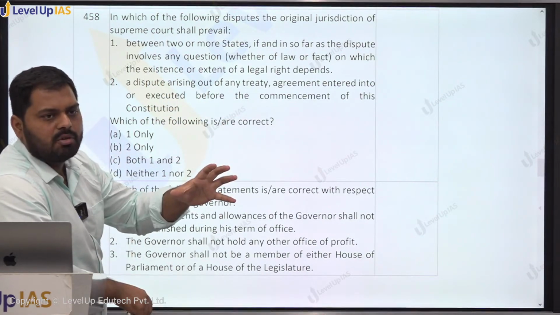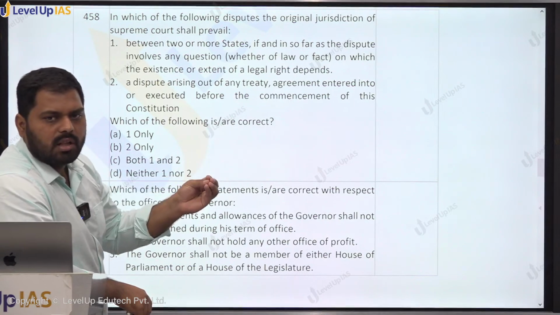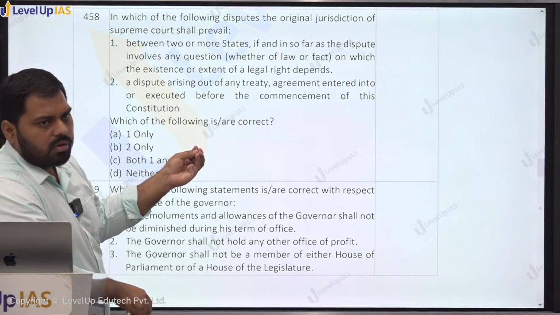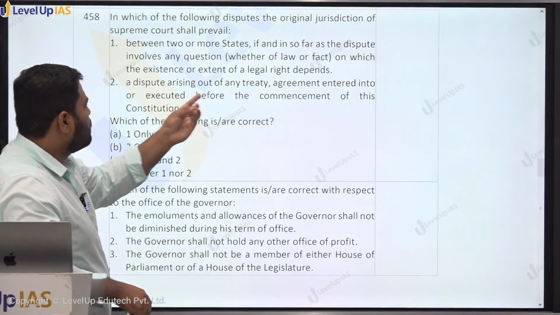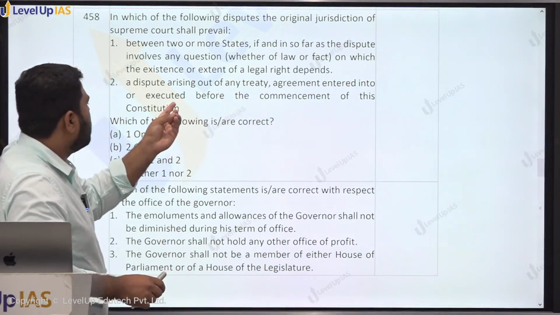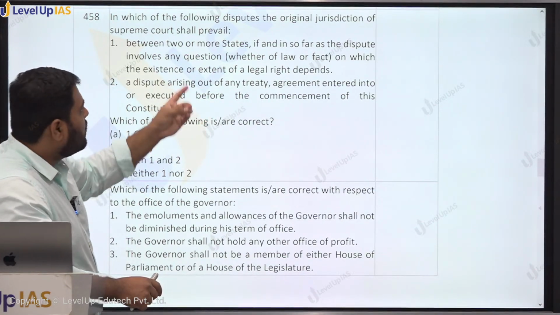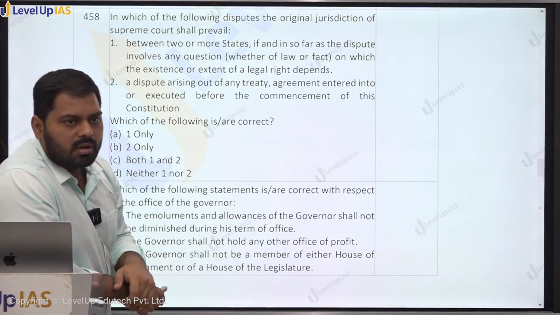Ordinary commercial disputes between the states: उसने यहां से सोना खरीदा, उसने यहां से कोयला खरीदा. Those are commercial disputes. These are not the part of original jurisdiction of the Supreme Court. A dispute arising out of any treaty entered into or executed before the commencement of the Constitution, this is not the part of original jurisdiction of the Supreme Court.